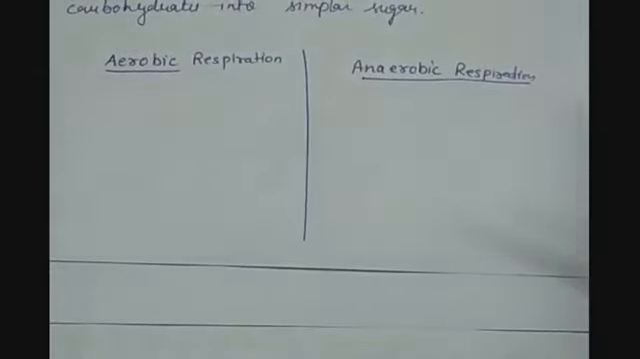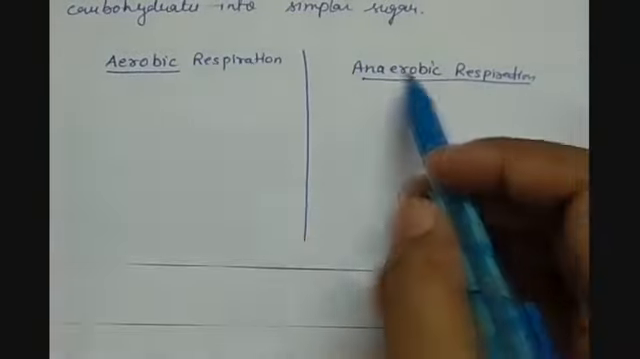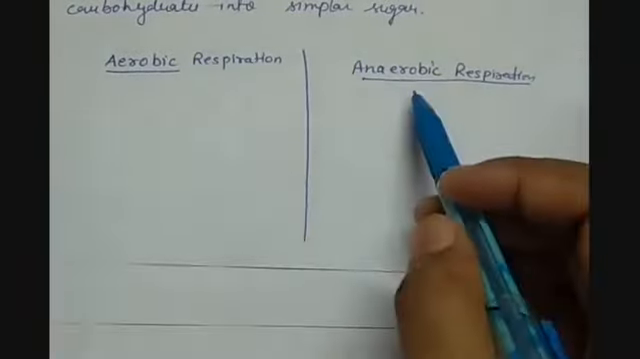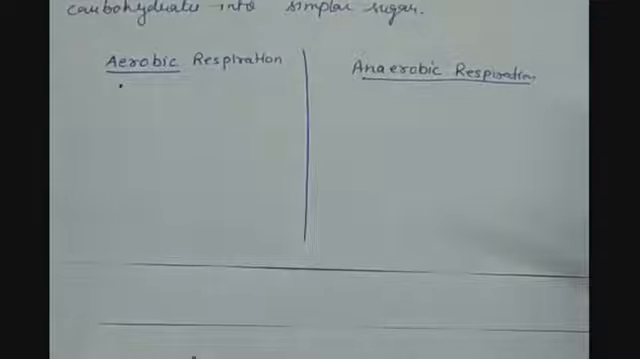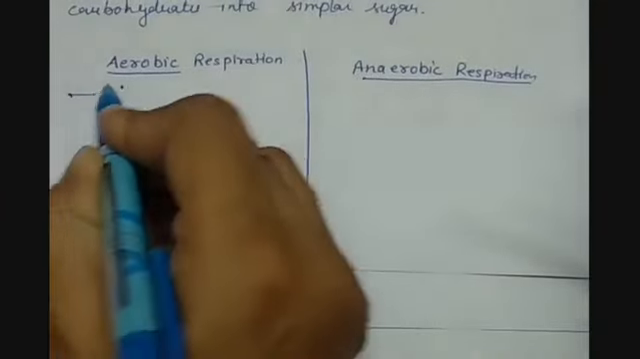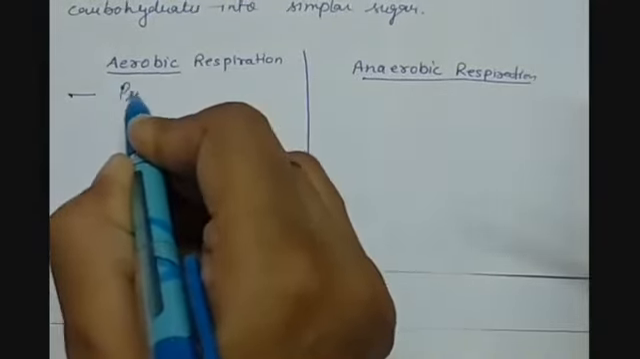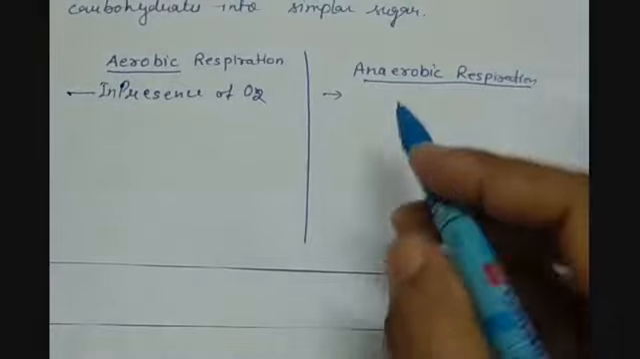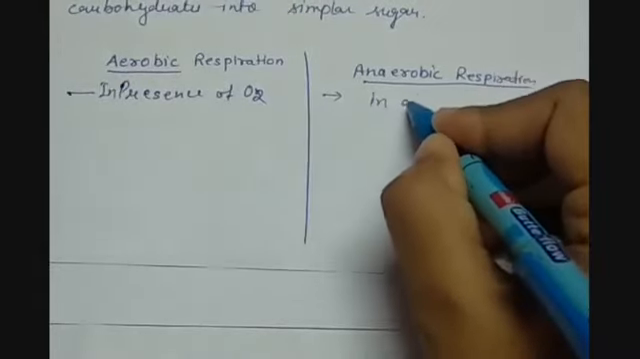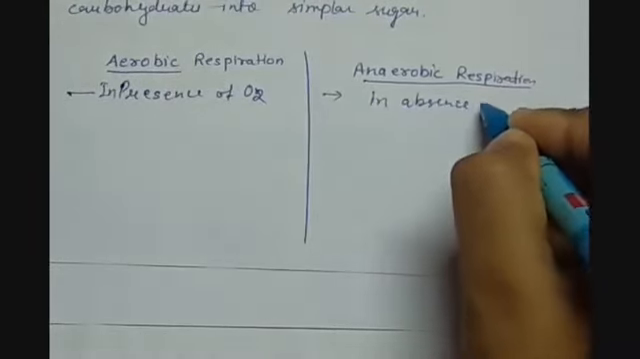The first difference can be on the basis of their names. Aerobic means the respiration that occurs in the presence of oxygen. So aerobic respiration occurs in the presence of oxygen. And anaerobic, as the name suggests, it happens in the absence of oxygen.